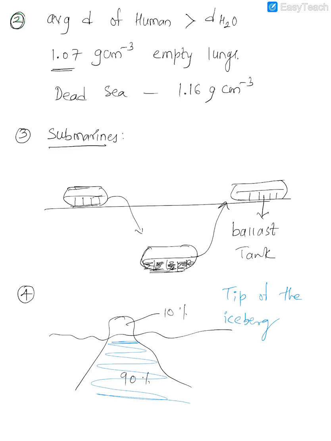Next thing is about the flotation of fish. How can fishes float in water? Again, even that is based on a similar logic, for fish also, like humans. But there is another difference: fishes have a special organ which is called the swim bladder. I don't know if any of you have a swim bladder, let me know.